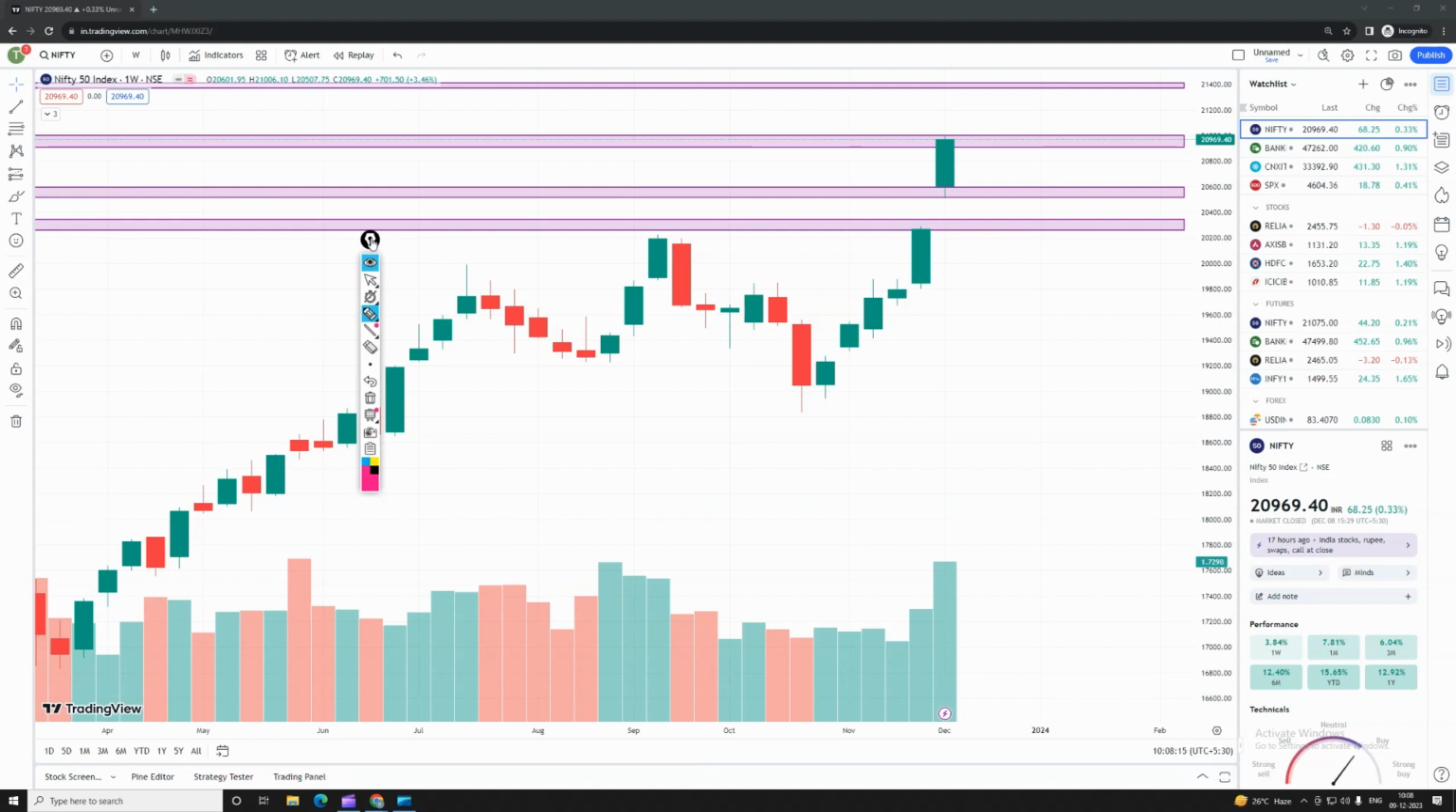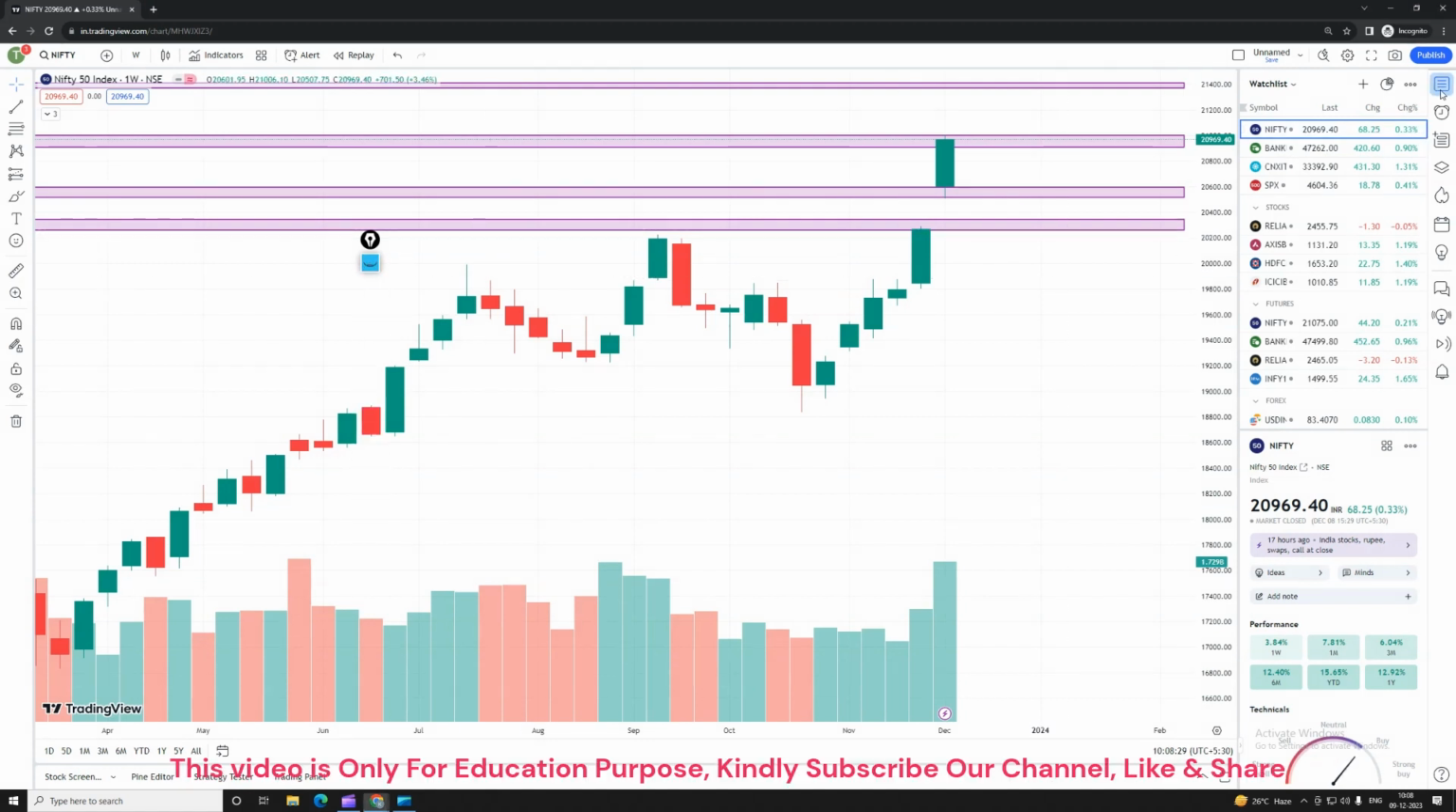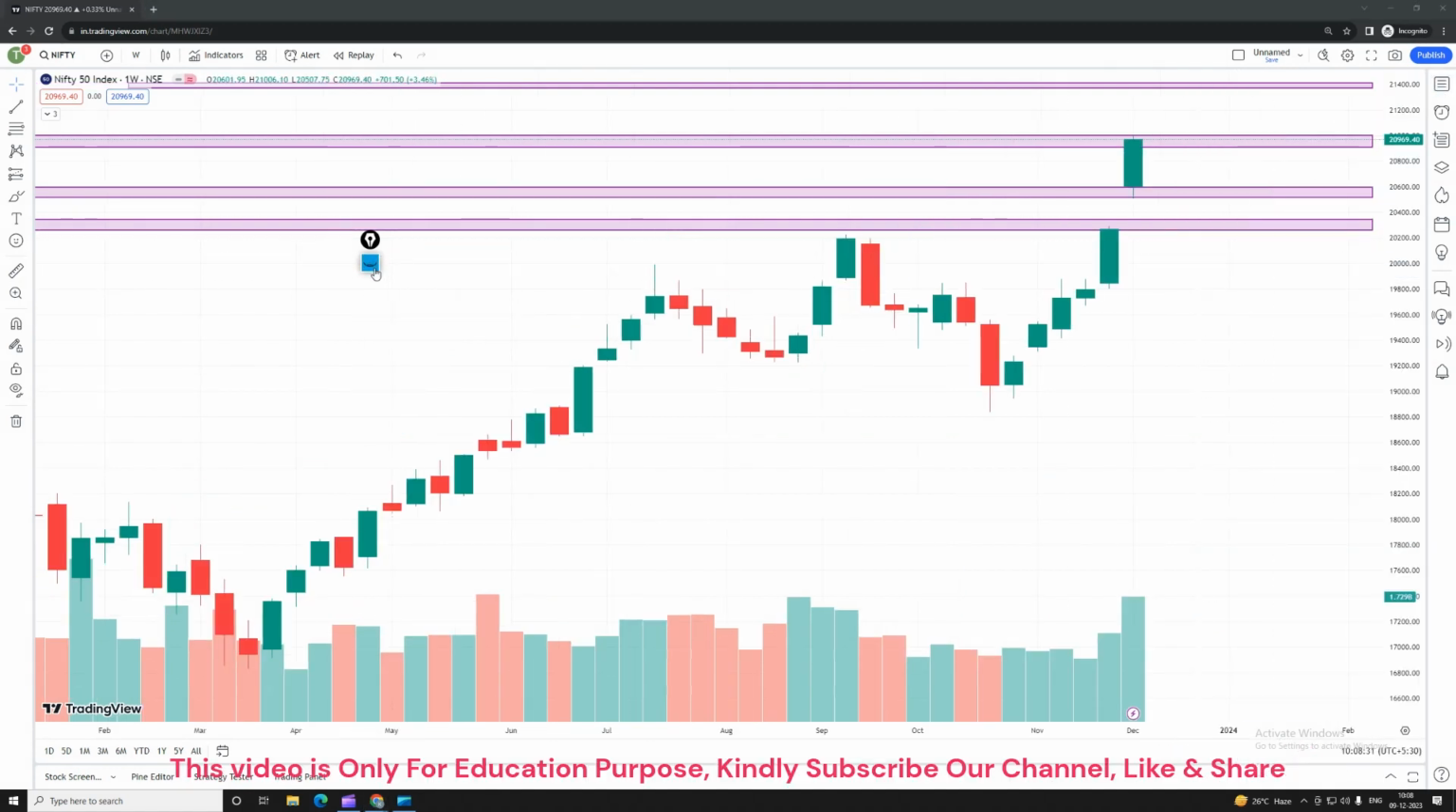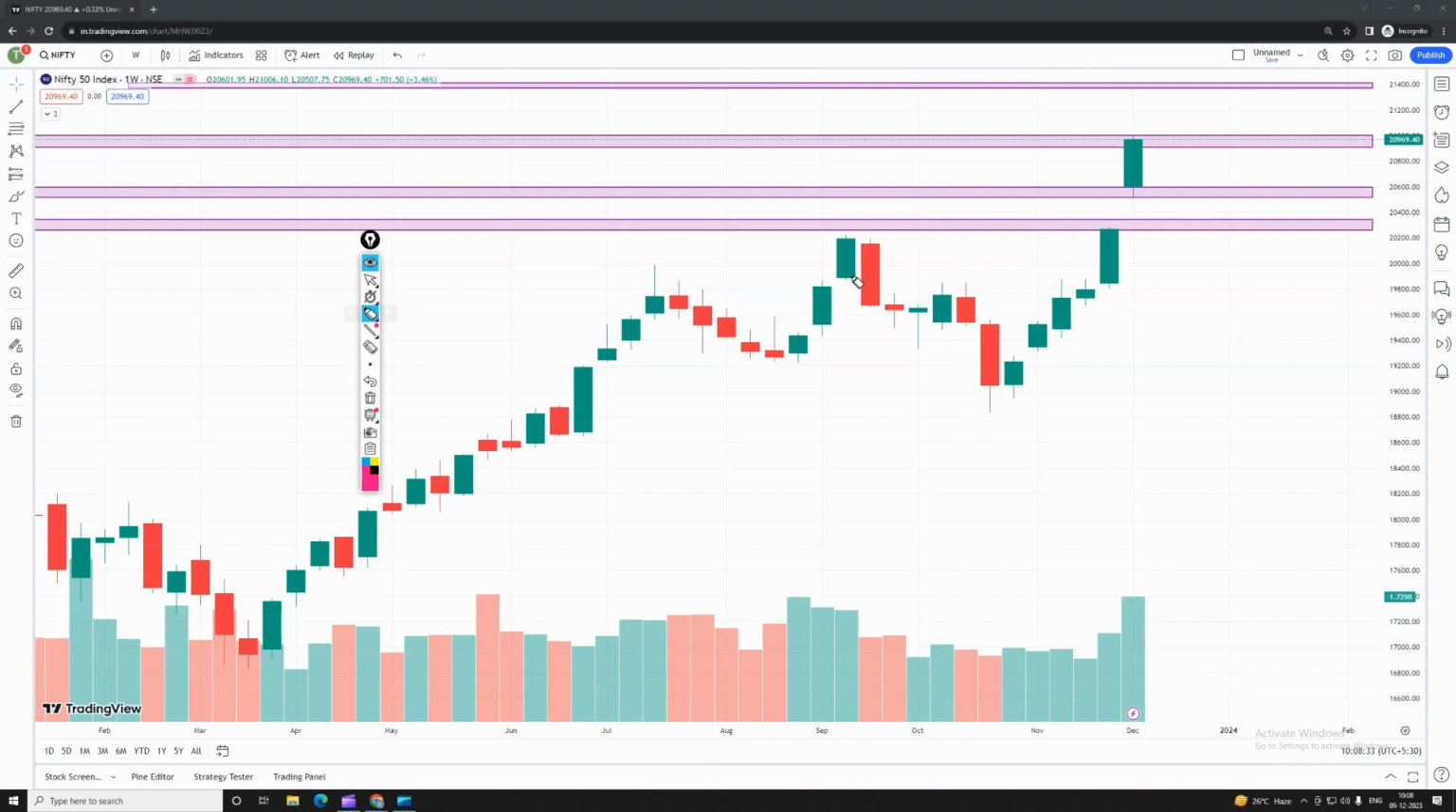Now we are going to look into the weekly analysis, like what happened last week and how we're going to trade next week according to the support and resistance on the weekly basis, guys. Okay, here we are in Nifty 50. You can see this is Nifty 50. First and foremost, we are going to look into what happened last week.